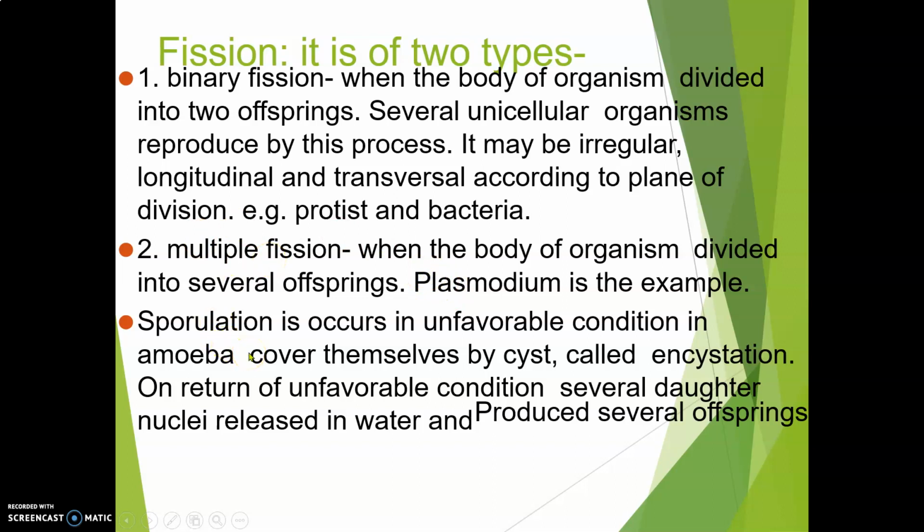Next is sporulation. In some of the organisms, sporulation is only a mode of survival. So, in unfavorable conditions, organisms like amoeba can cover themselves by a wall and form a cyst. Now, this process is called encystation. On the return of the favorable condition, several